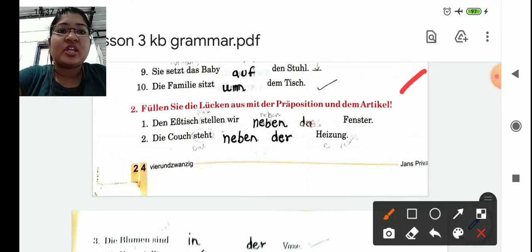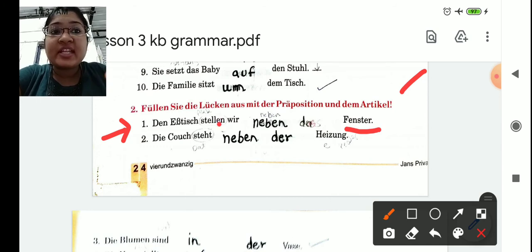Now this: Füllen Sie die Lücken aus mit der Präposition und dem Artikel. Articles are also important. Now see the first one: Dann stellen wir dash dash Fenster. Now "stellen" is the verb. Who is keeping? We are keeping. Nominative case. What are you going to keep? The dining table. It will take accusative case.